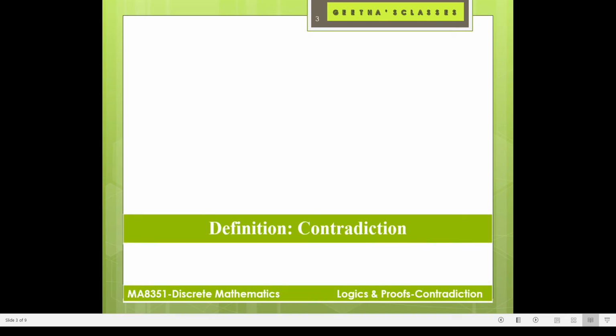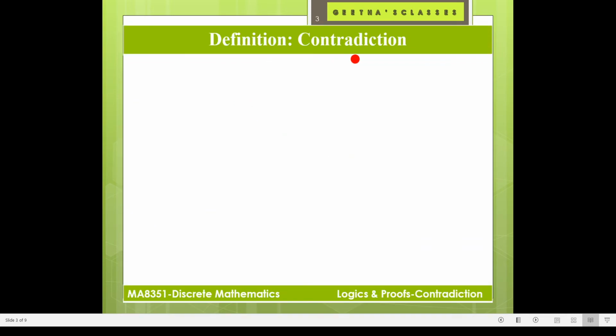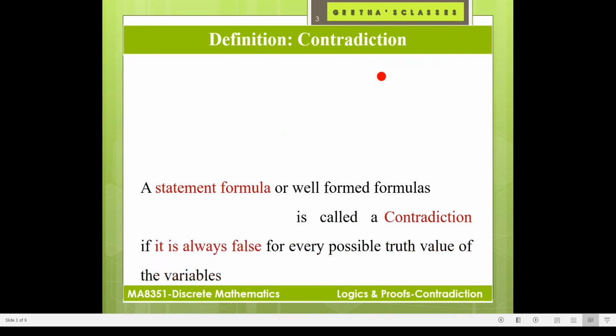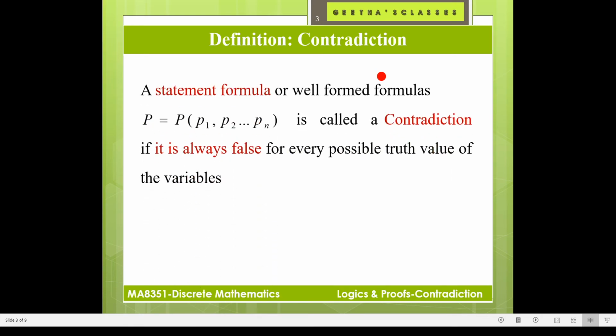Similarly, we are going to see the definition of contradiction. Opposite of tautology is contradiction. In tautology, we are proving true. So here we are going to prove false.